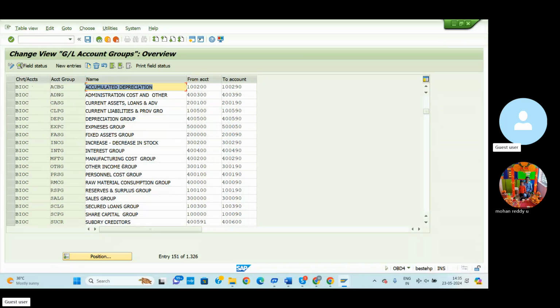So now we are searching for the indirect expenditure GL number range, from account to account. Go to search for the indirect expenditure, administration expenditure group.